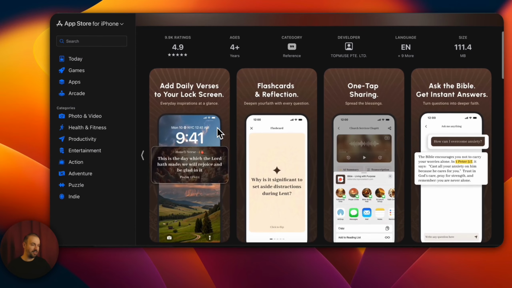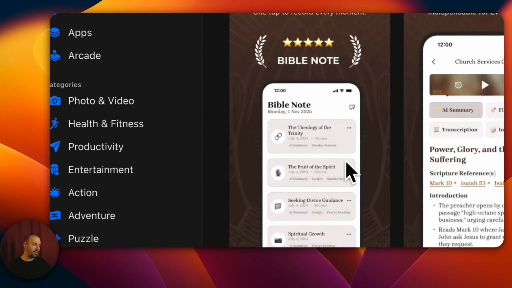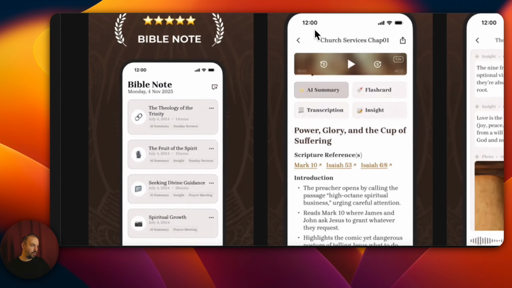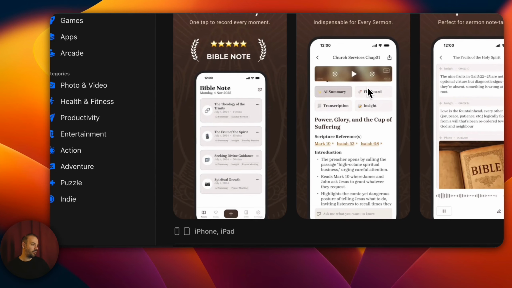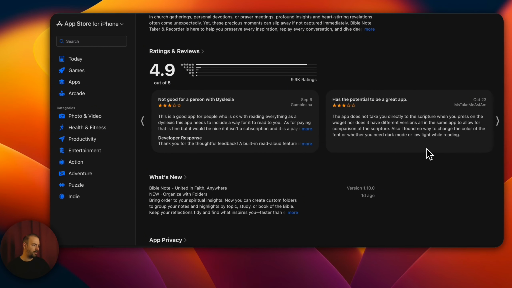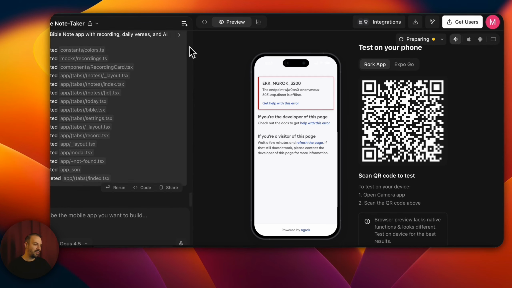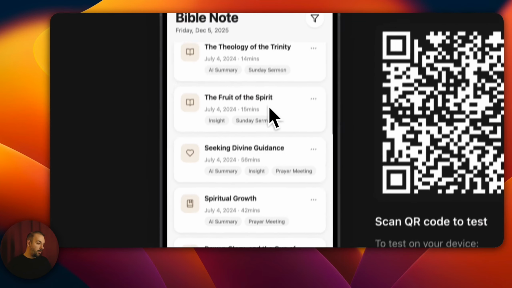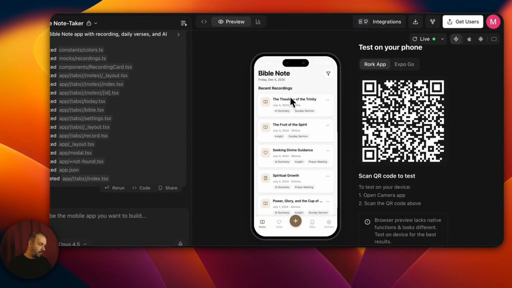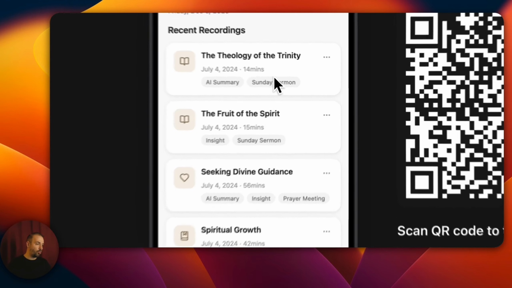$6,000, $60,000. And you can also see how it looks like this. Notes from the Bible, so listening to notes and so on. It has many features. It has also received good ratings, 4.9. Of course, we did the same thing again, like this. You can see it this way. All of them are our Bible Note app. These apps have QR codes, by the way. You can try them out, by the way.